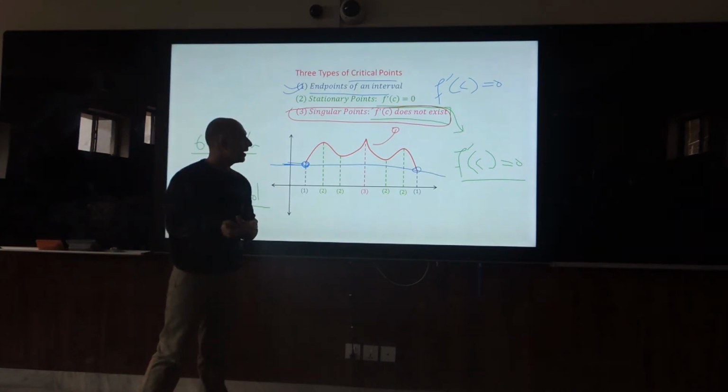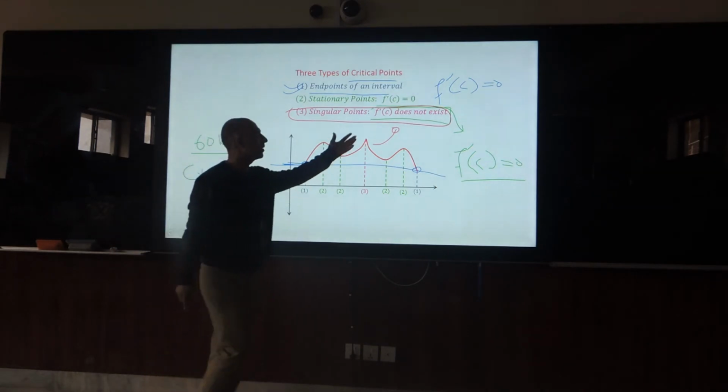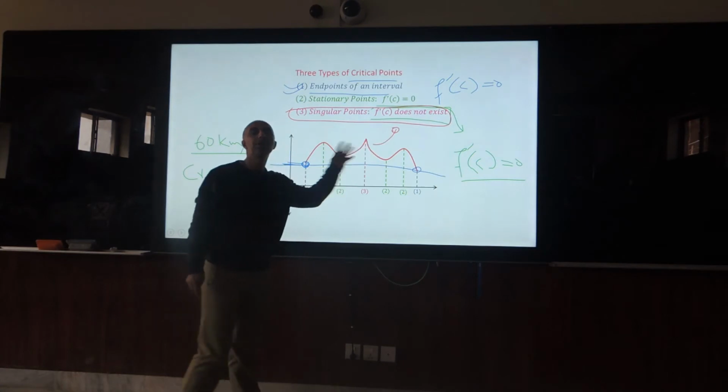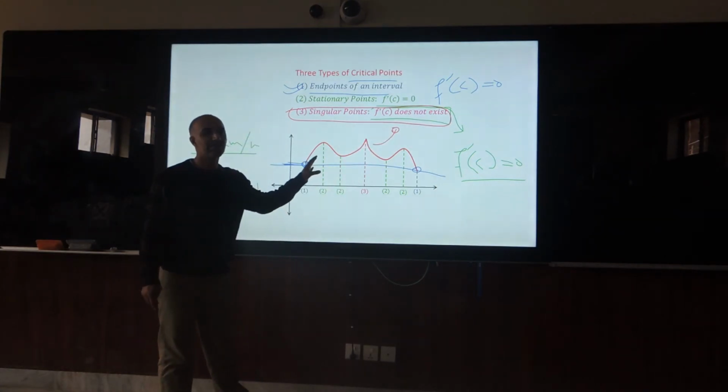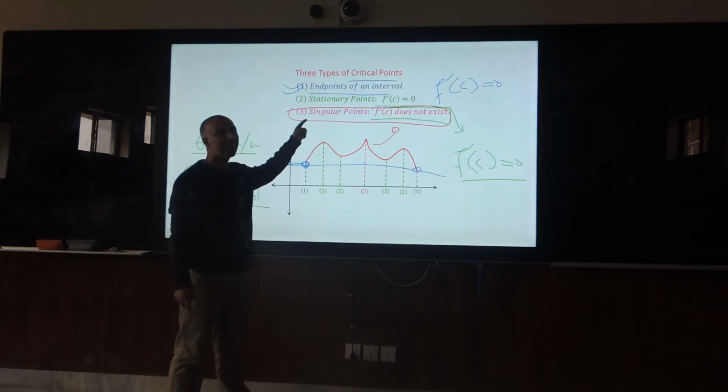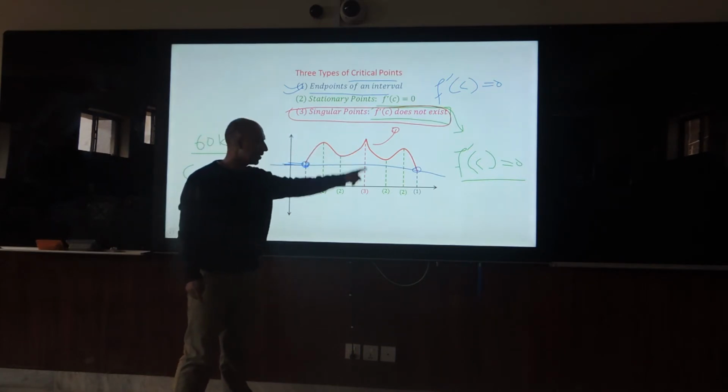So usually it is known that the derivative does not exist. The speed change will not matter here, or will not exist here. So this is the singular point. Singular points are the sharp points, sharp edges.